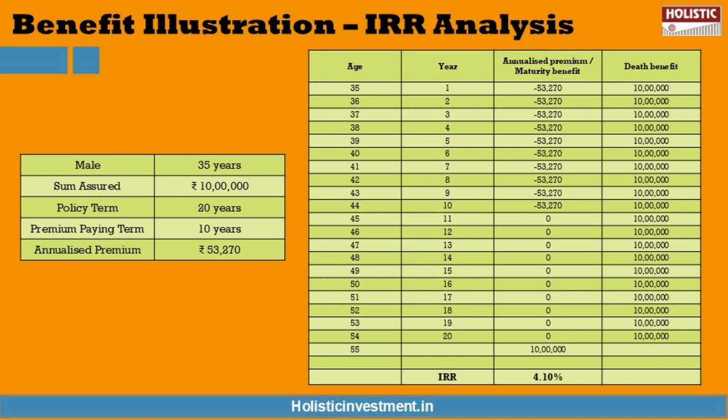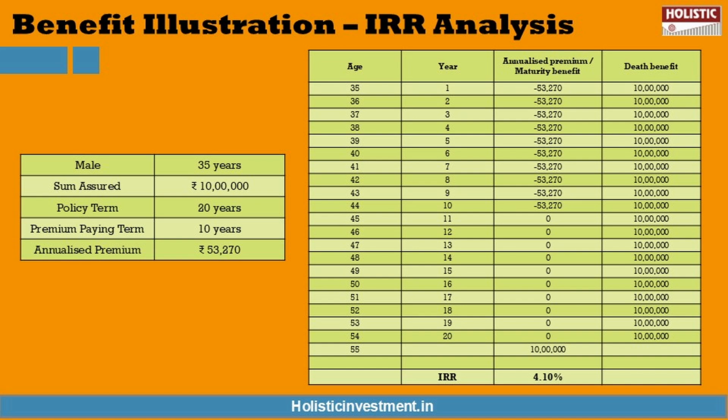Although the plan guarantees the sum assured, its value diminishes over time due to inflation eroding the purchasing power. So from an insurance standpoint, the sum assured mentioned here is insufficient to meet a family's future financial needs, and as an investment, the returns are below the rate of inflation.